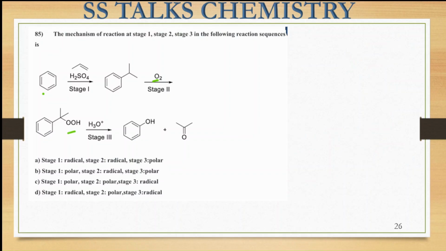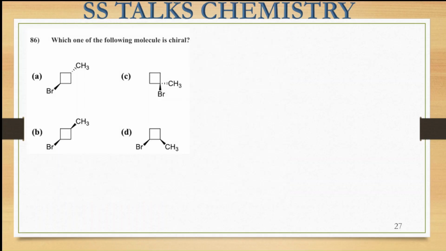Now you have got this species, right? In the first stage, we can say that a polar species was formed because the carbocation formation took place. In the second stage, we have seen that there was the formation of radicals, right? Now in the third case, they have treated this one with the proton source, okay, and the water is also present.